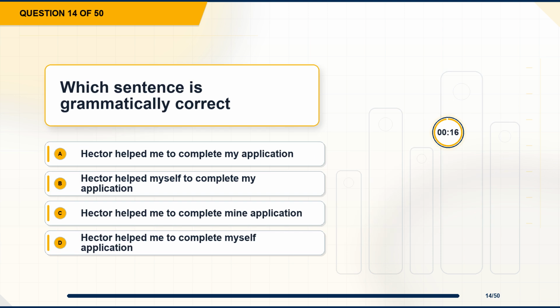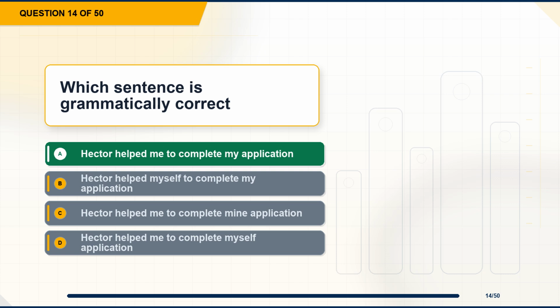Question 14. Which sentence is grammatically correct? Option A. Hector helped me to complete my application. Option B. Hector helped myself to complete my application. Option C. Hector helped me to complete mine application. Option D. Hector helped me to complete myself application.